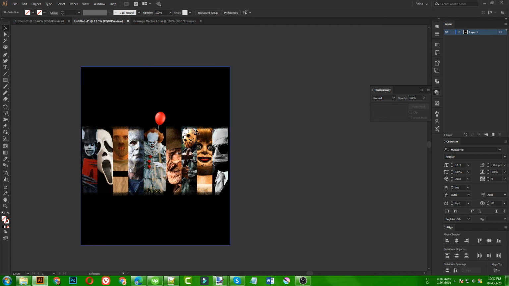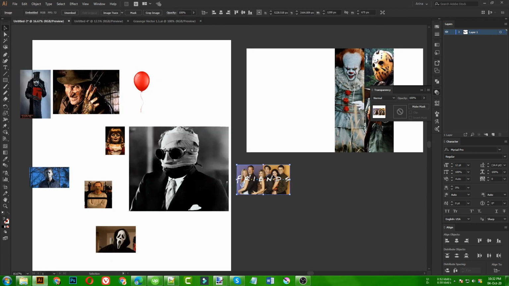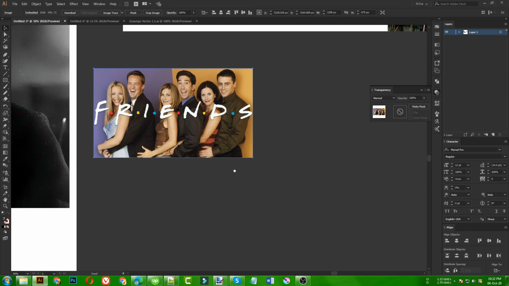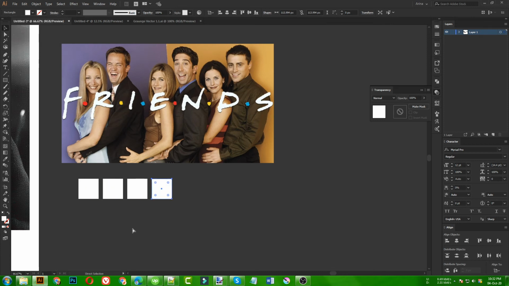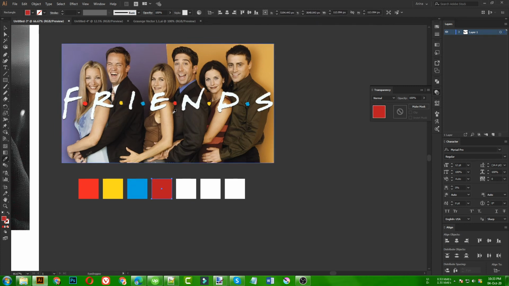So that is okay for me. Now I need to place this text here. So first of all, I am going to make some rectangles here, maybe in white fill, any fill I can choose here. Then I am going to make some copies. Now I am selecting this one to sample some colors like this red, yellow, because we are going to use that in our design. So this is maybe a bit darker. Okay, that is good, just like this. So we need these colors.